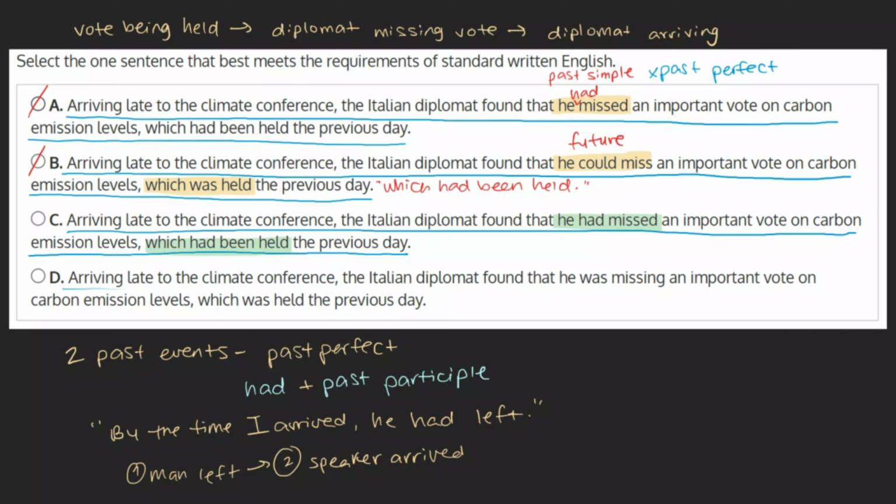D. Arriving late to the climate conference, the Italian diplomat found that he was missing an important vote on carbon emission levels, which was held the previous day. This sentence doesn't use the past perfect tense in any context. Instead, it uses "he was missing" to imply an ongoing action, and "which was held" in the past simple instead of the past perfect. Based on this, we can mark this choice as incorrect and go ahead and mark choice C as our final answer.